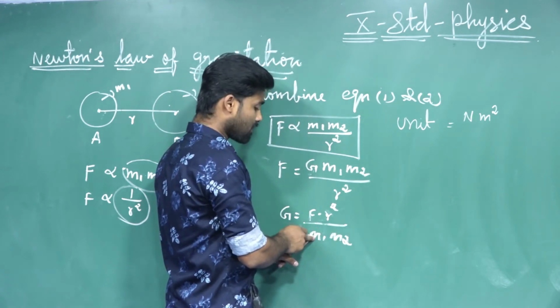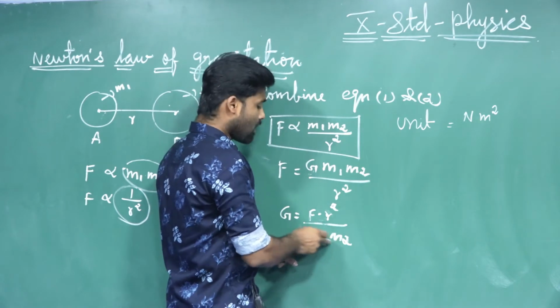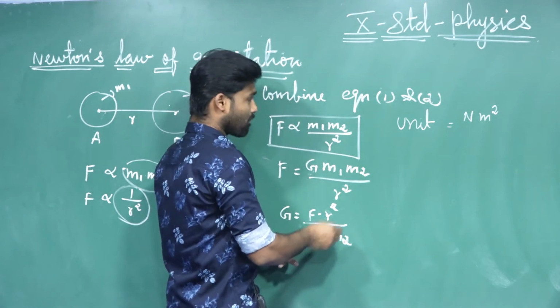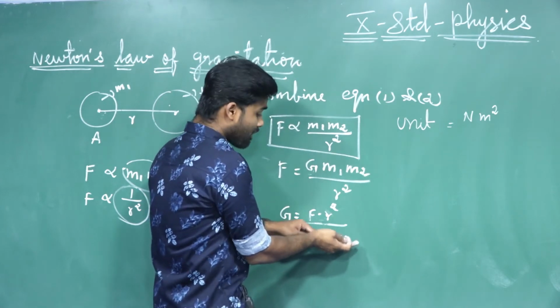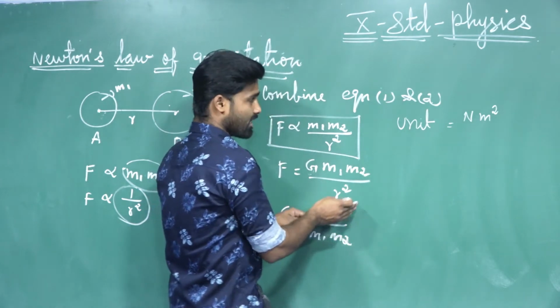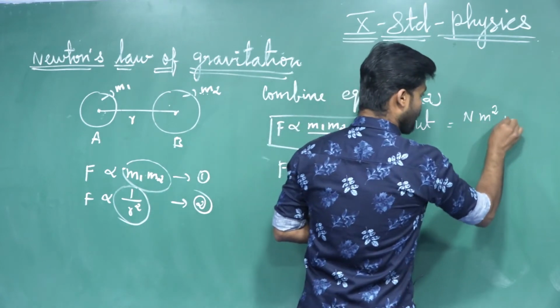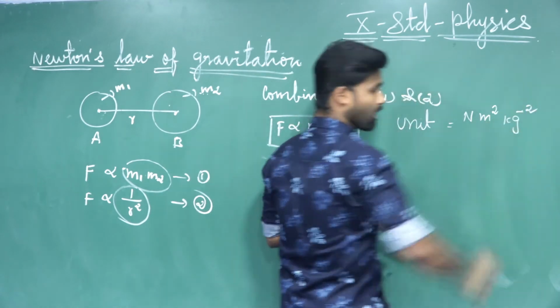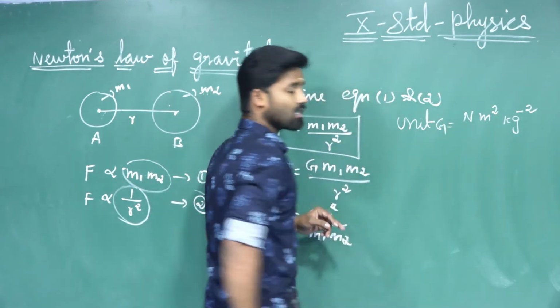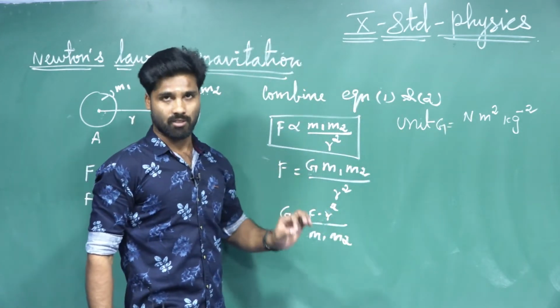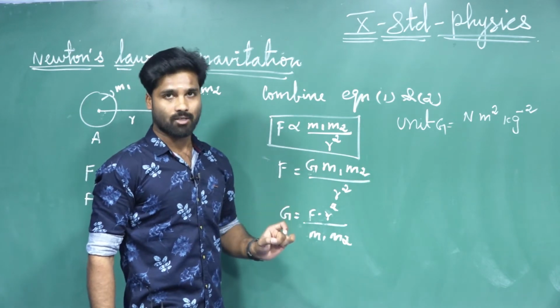Mass of the first object and mass of the second object. So kilogram into kilogram, kilogram square will come. So the kilogram square now goes from the denominator to the numerator. So it is Newton meter square kilogram power minus 2. So this is the unit for the universal gravitational constant. What does G denote? G is nothing but the universal gravitational constant.